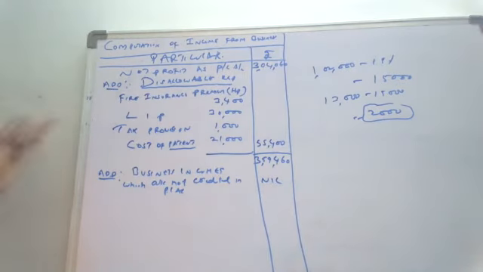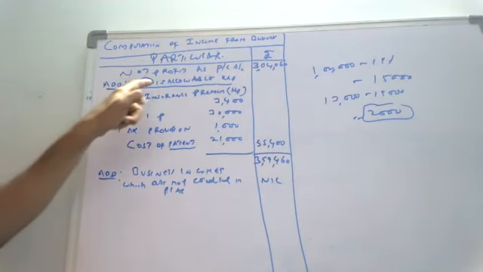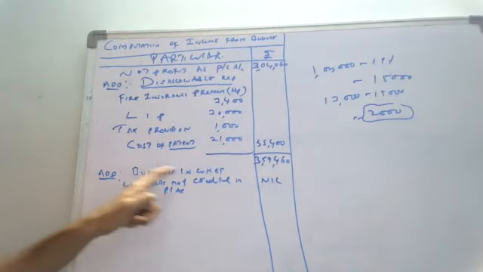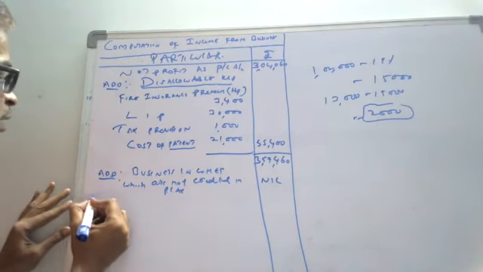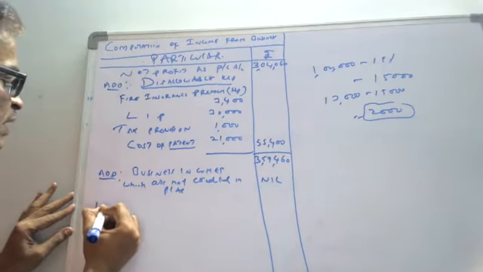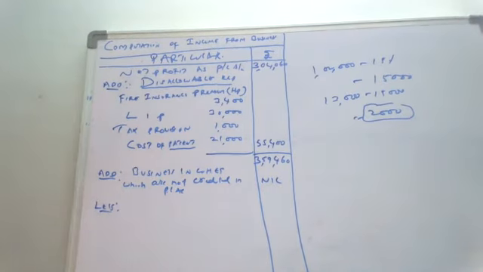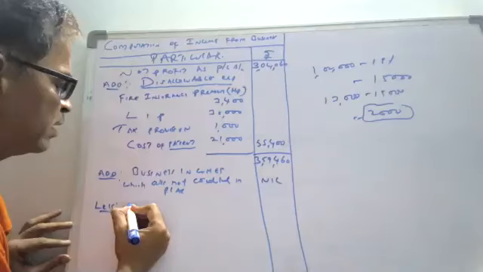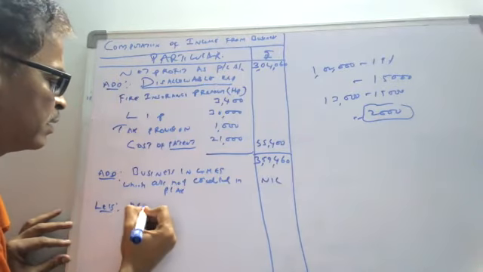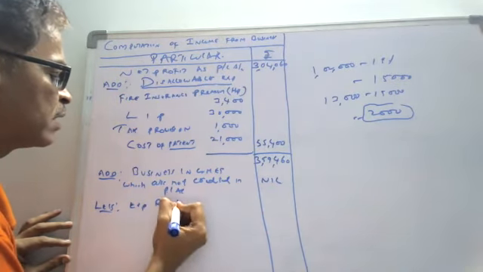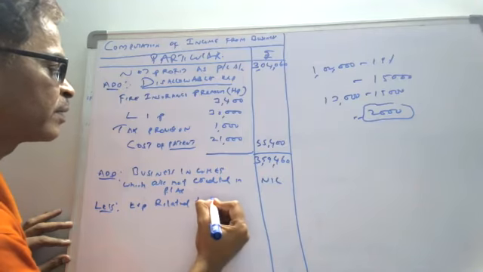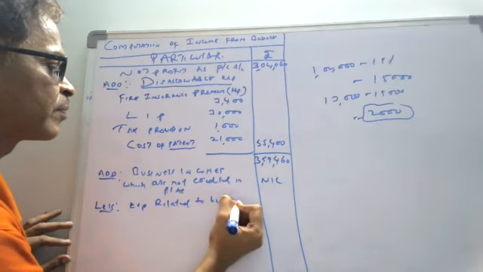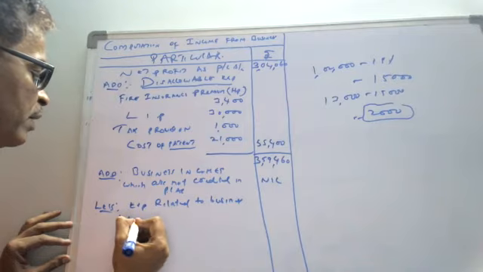Okay. There are two add sections. First is disallowable expenses. Second one, business income which is not credited in P&L account. Next is the less section. What's the less section? Expenses related to business but not debited in P&L account.